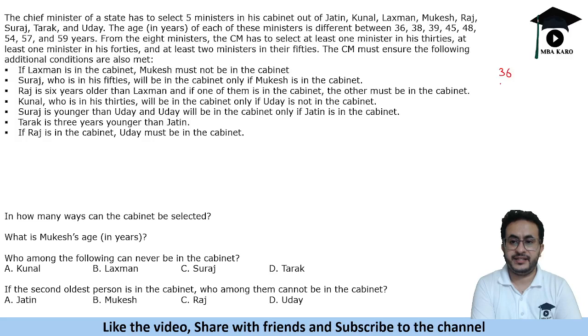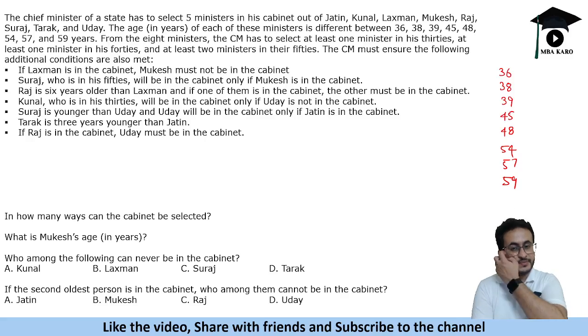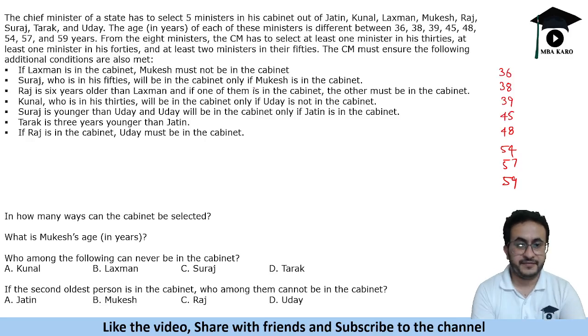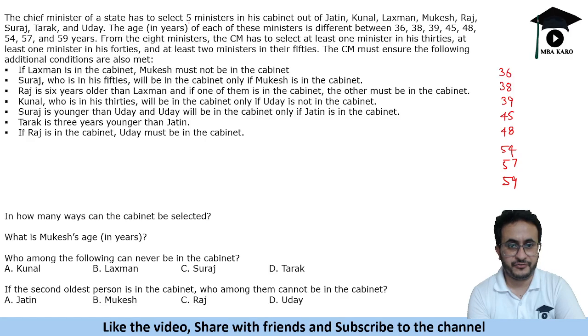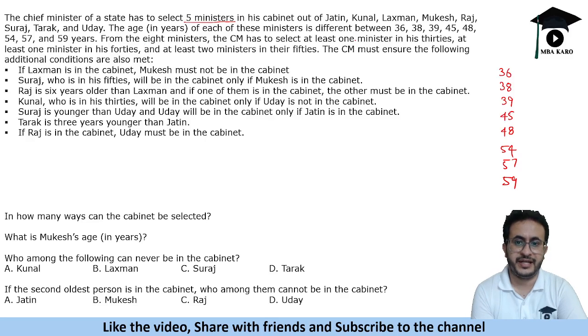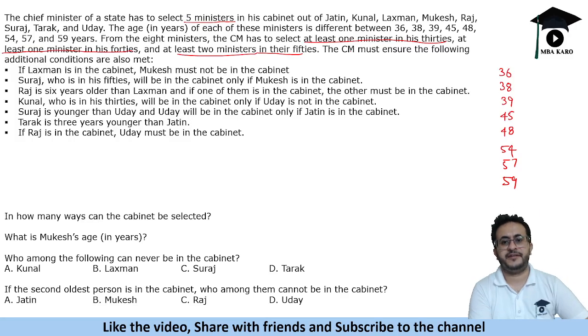So the ages are 36, 38, 39, 45, 48, then we have 54, 57 and 59. These are the ages of these people, right? Then we are given that we have to select 5 ministers out of these 8. The CM has to select at least one minister in his 30s, at least one minister in his 40s, and at least 2 ministers in their 50s.